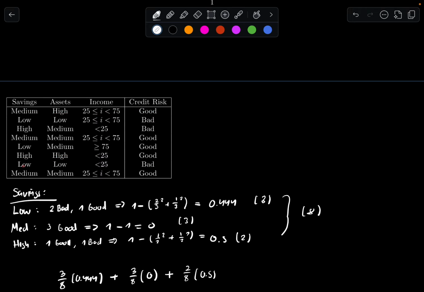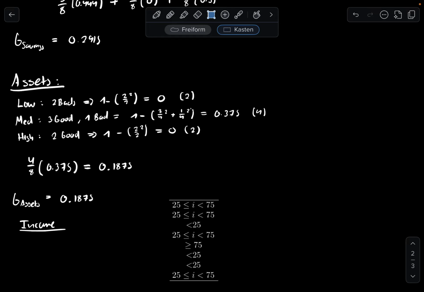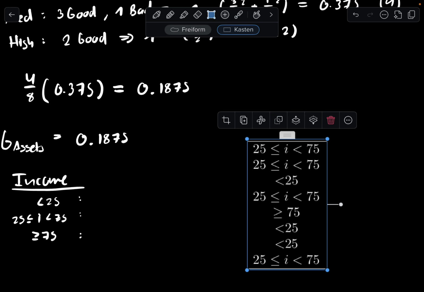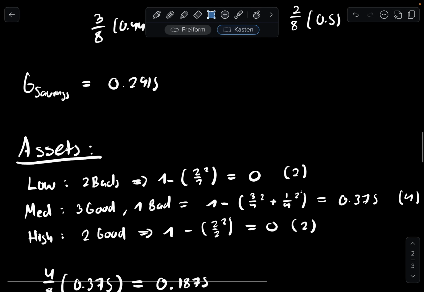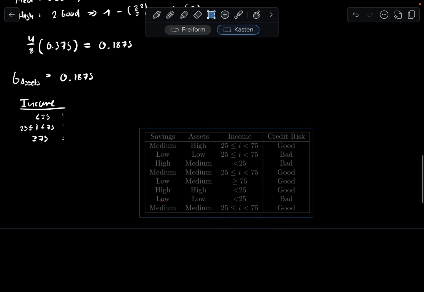We have, let me just copy this, because I don't want to be coming up and down. We have lower than 25, between 25 and lower than 75, or greater or equal to 75, right? So we delete this, and we are going to check it out. Let's move this table down so we can see properly now.